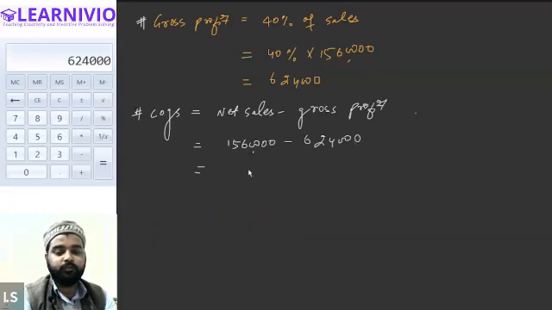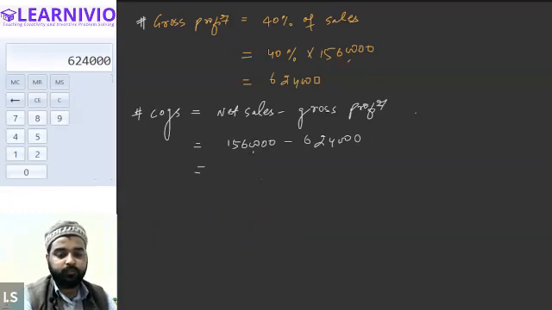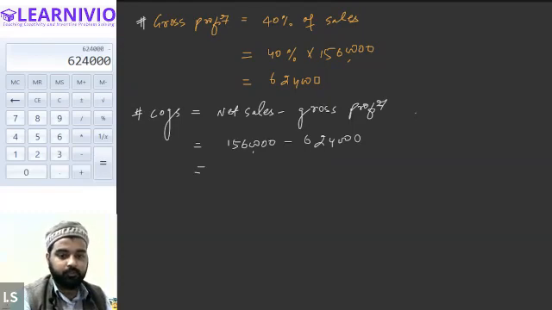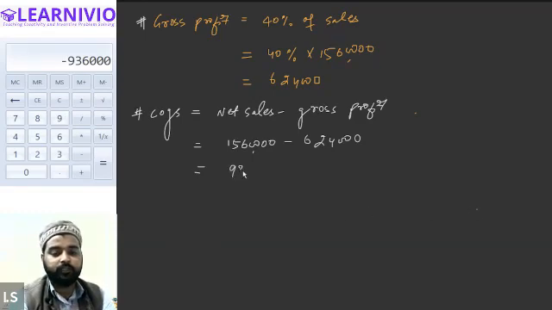Okay, but after reducing 6,24,000 from 15,60,000, the answer will be 9,36,000. So this is our cost of goods sold, 9,36,000. Is that clear? Sir, there is a minus sign. No problem.